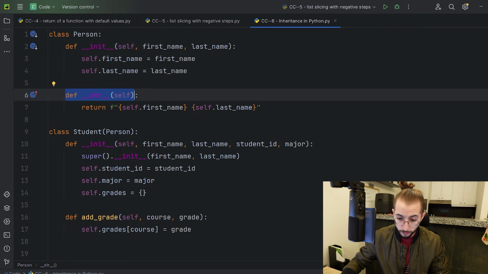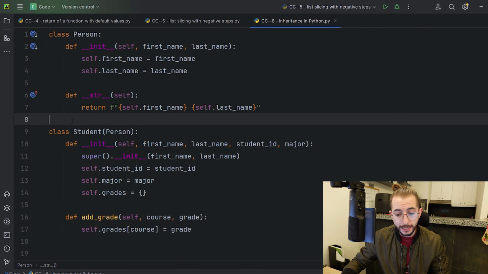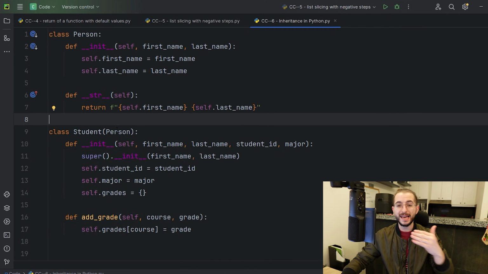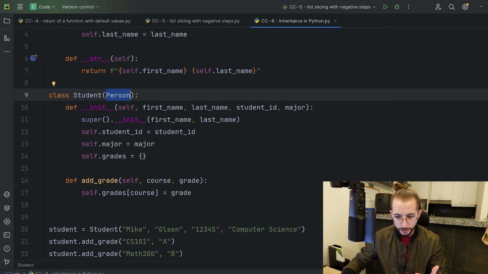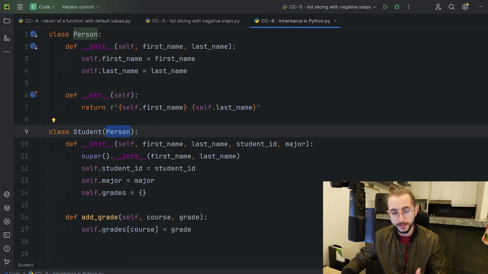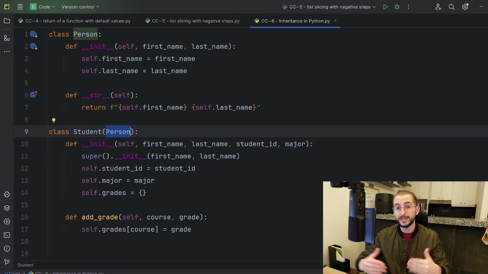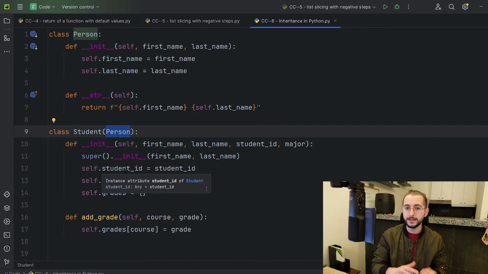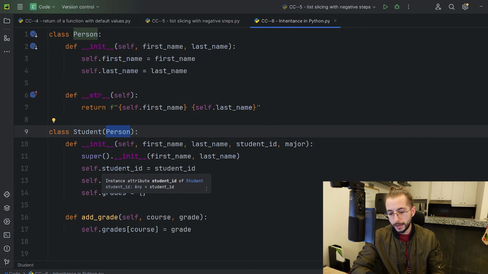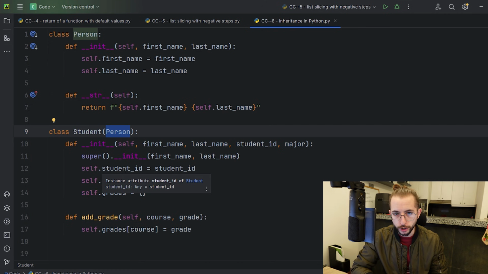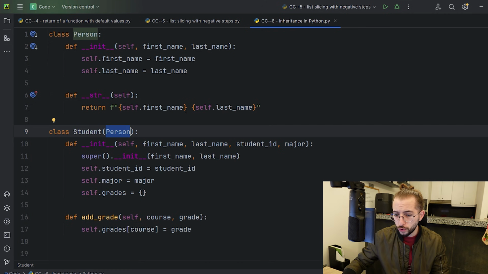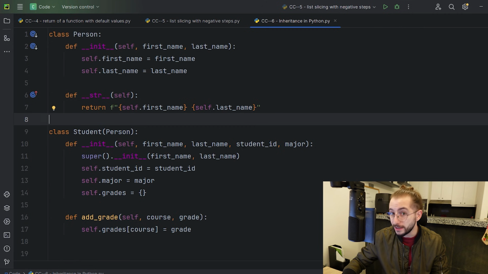Now, on the side, or the next class that we've created, is the class student. And the student inherits from person right here. So this student has the same attributes as the person and the same functionalities as the person, but we've inherited from the person because we want to add to it. And this is the tip that I'm talking about, because when you're creating your code, at some point it starts to get bigger and bigger, and you want specific attributes for certain, let's say, objects in your code. So you don't want person to have student ID, for example.